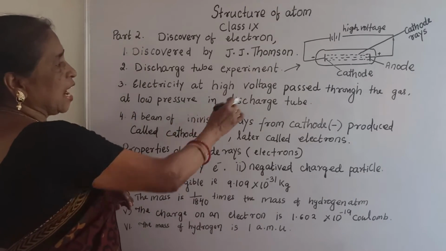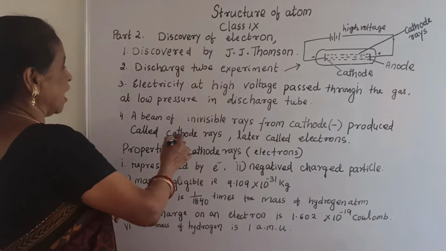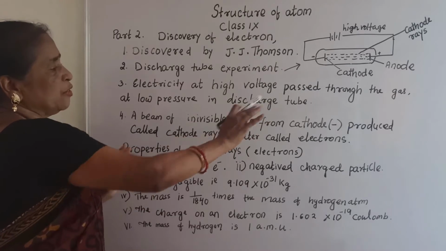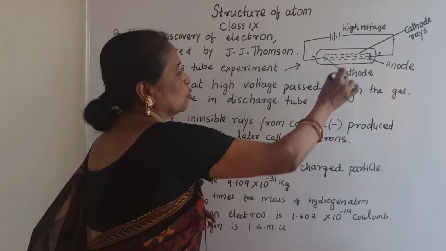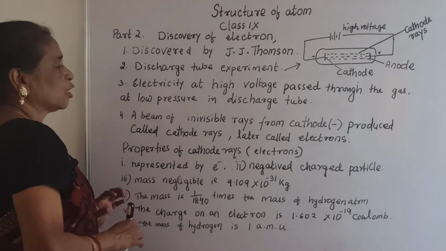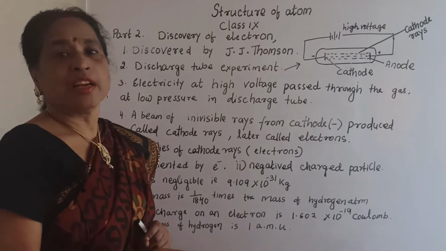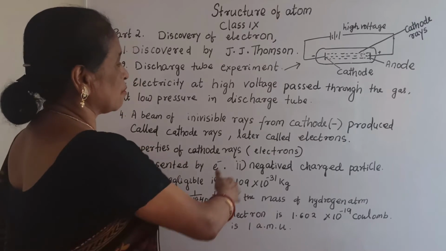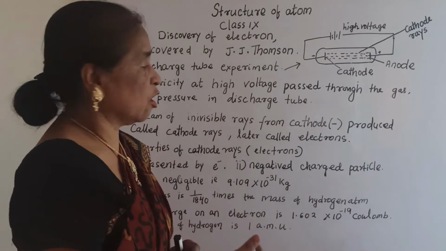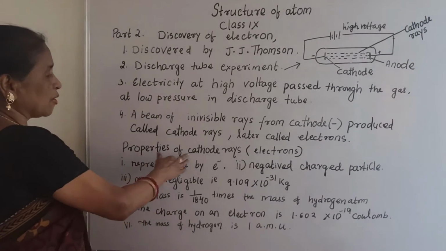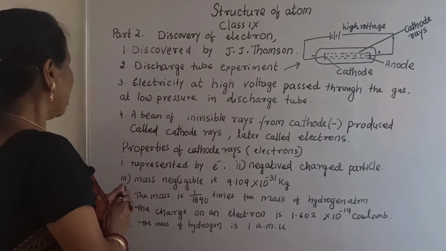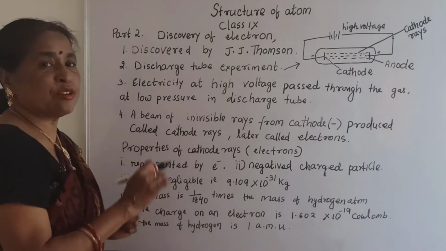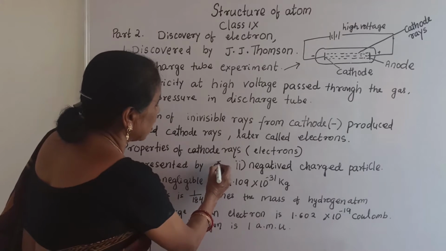So electricity at high voltage is passed through the gas at low pressure, and an invisible ray beam passes from cathode to anode. That is called cathode rays, and later they were called electrons. Now what are the main important properties of cathode rays, or electron? They are represented by e to the power minus.